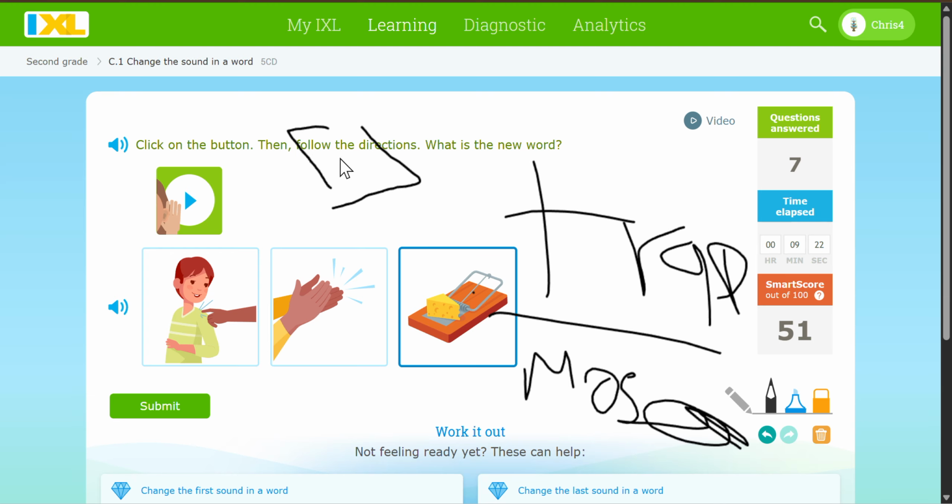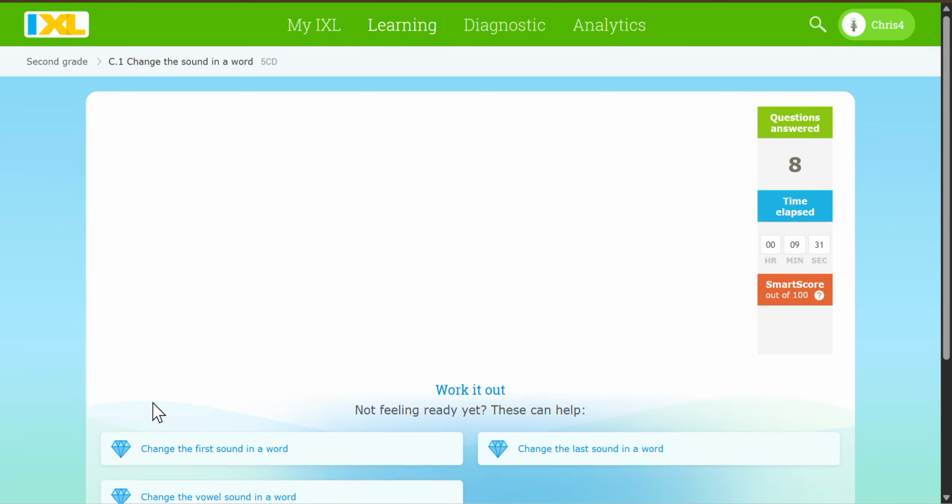Greater than, less than, equal. Click on the button, then follow the direct trap.